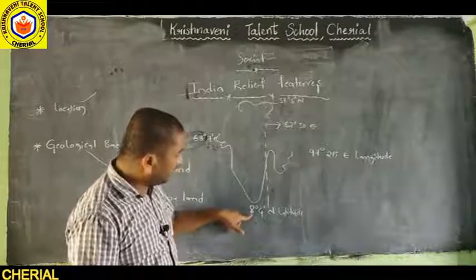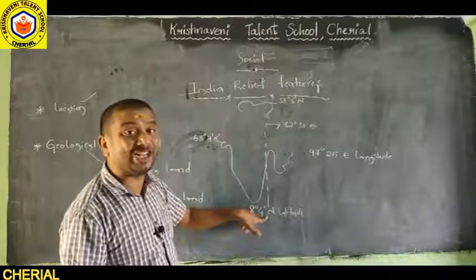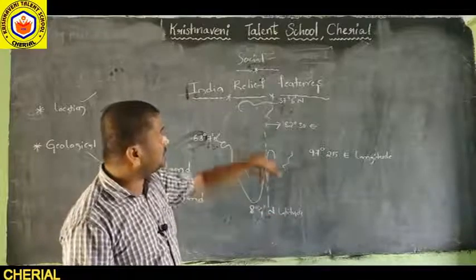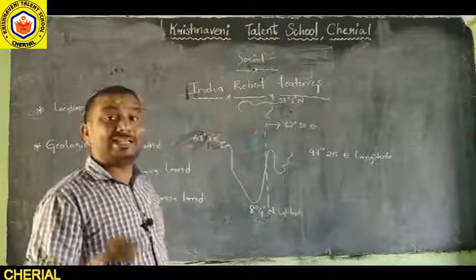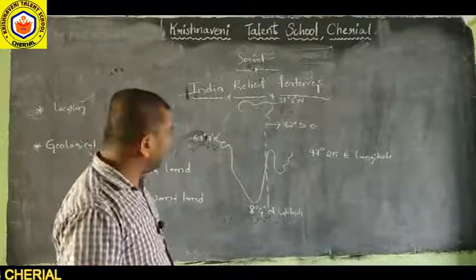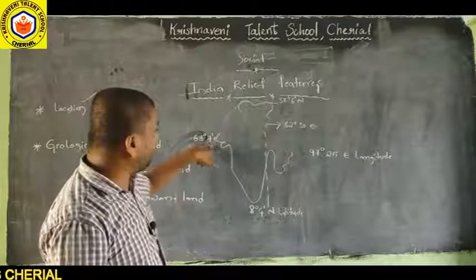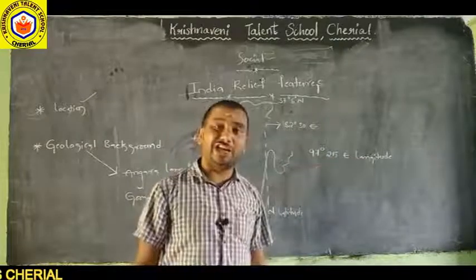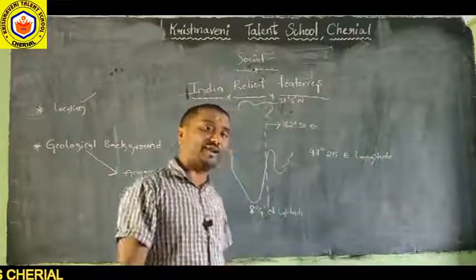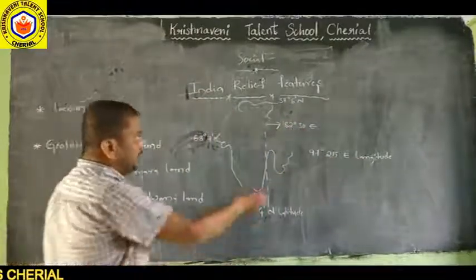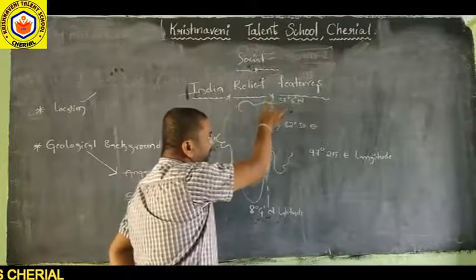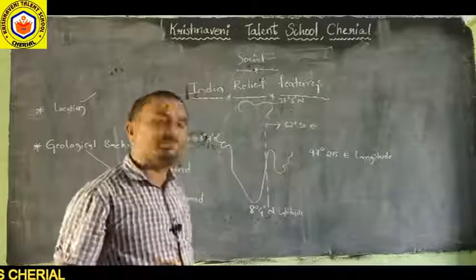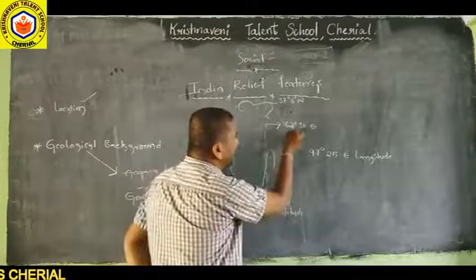That's why we have taken 8 degrees 4 minutes north latitude to 37 degrees 6 minutes north latitude, and 68 degrees 7 minutes east longitude to 97 degrees 25 minutes east longitude. This is the location of India. One longitude passes through the middle of India. What is that longitude?